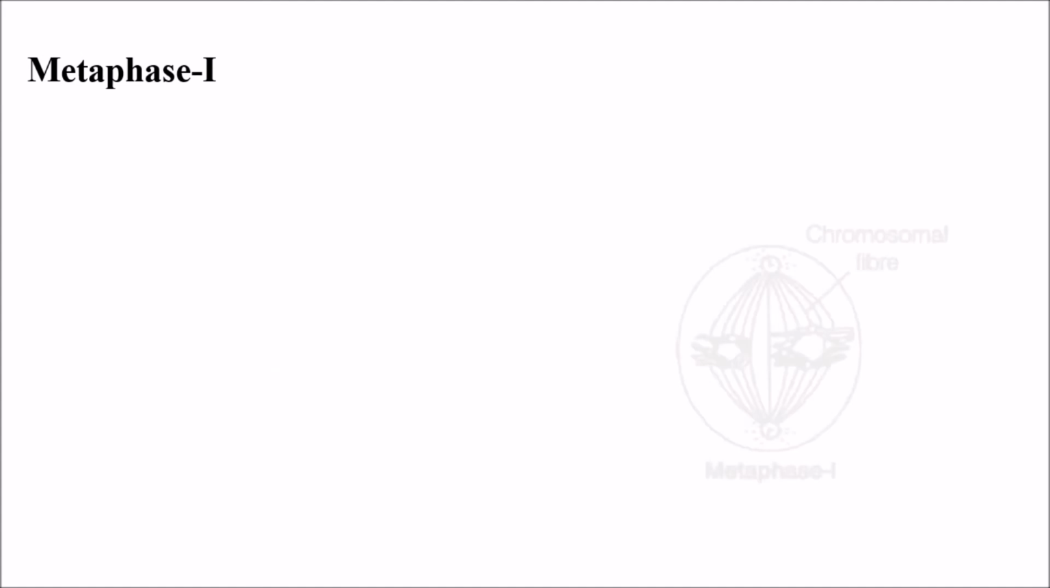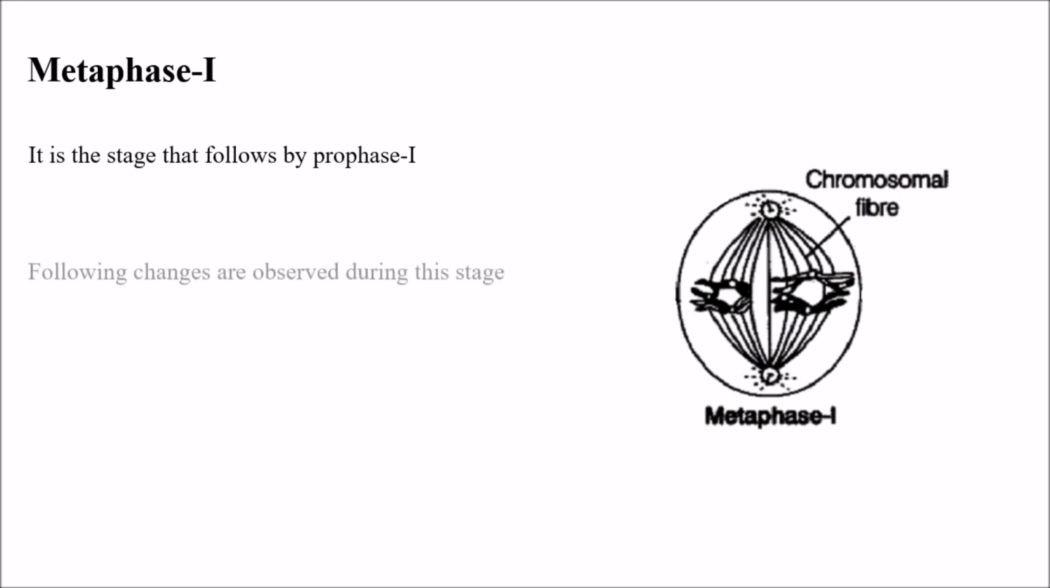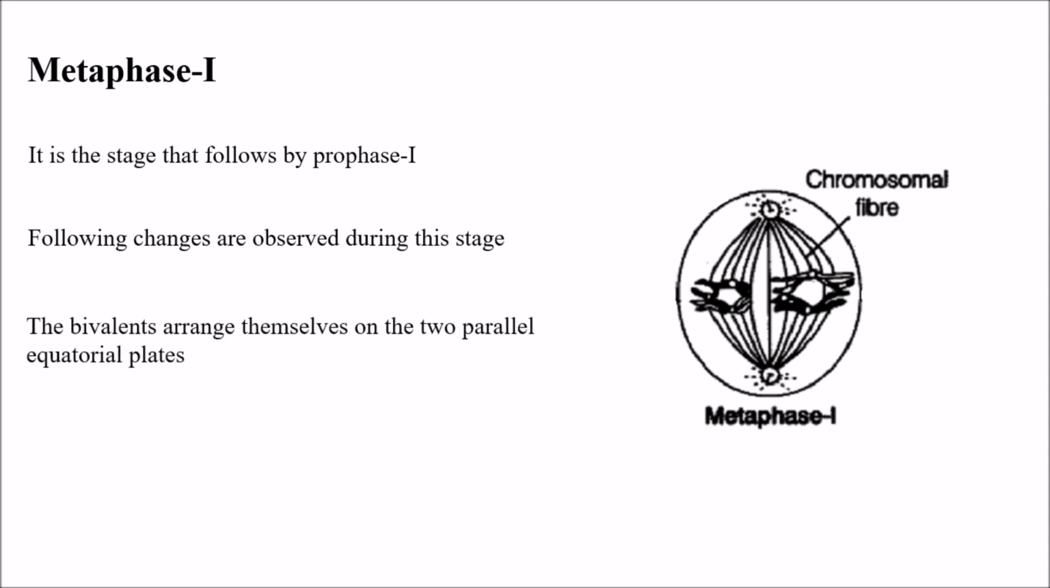Metaphase 1. So what is metaphase? It is the stage that follows prophase 1, and we can observe the following changes during this stage. The bivalents arrange themselves on the two parallel equatorial plates. If we observe the diagram, we can clearly see that the bivalents arrange themselves on the two equatorial plates which are parallel.